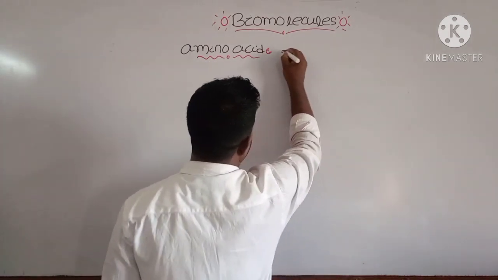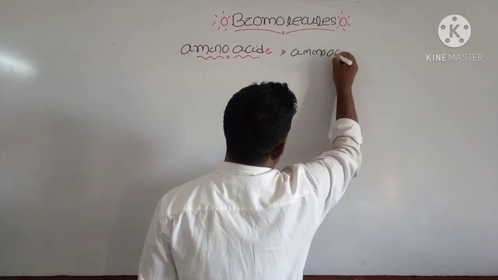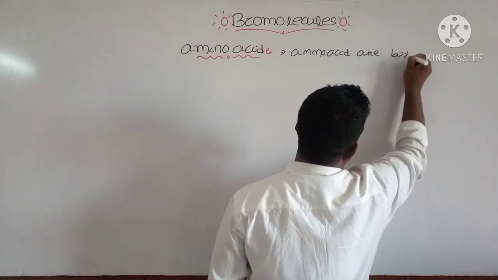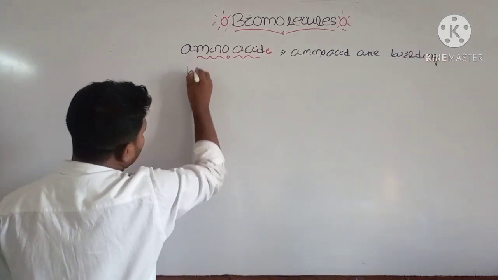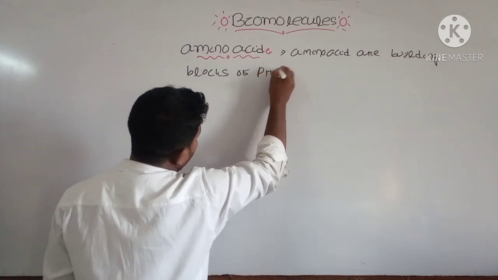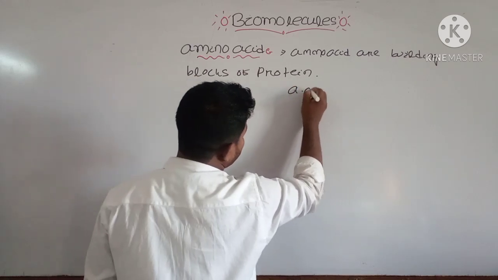You can write that point: amino acids are building blocks of protein.